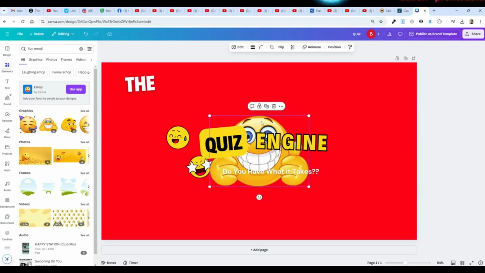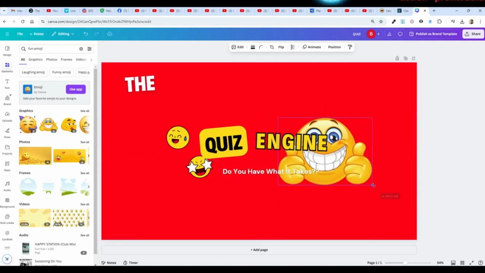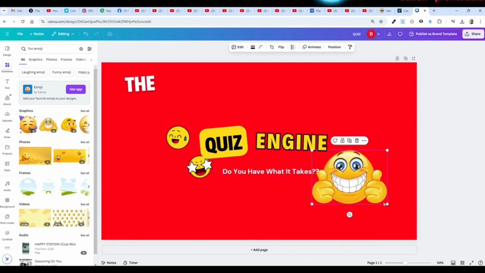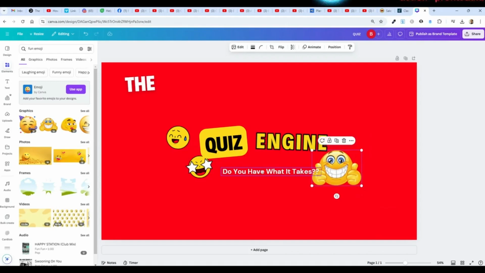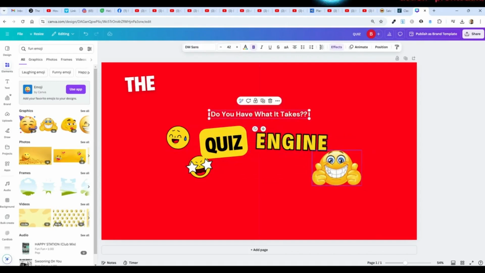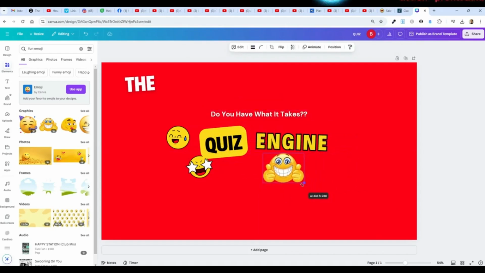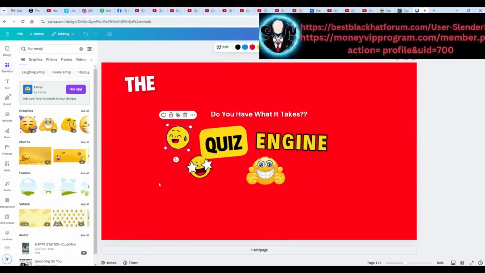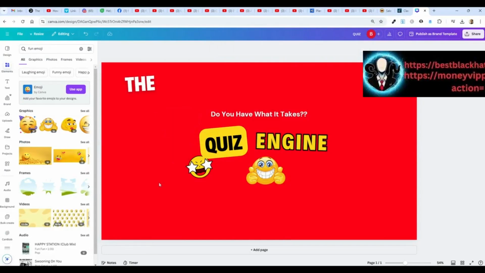All right, this is a Canva Pro element, so if you don't have a paid version of Canva, you'd have to find something else to use. Just trying to see how to fit that in. Let's put this up here. Do you have what it takes? Yeah, okay. I'll start with a theme like that, get rid of this one. I can't tell if he's laughing or crying. I don't know which that is, but if I'm not sure, you're going to go.